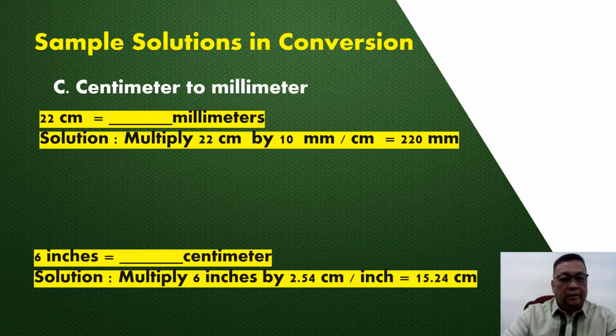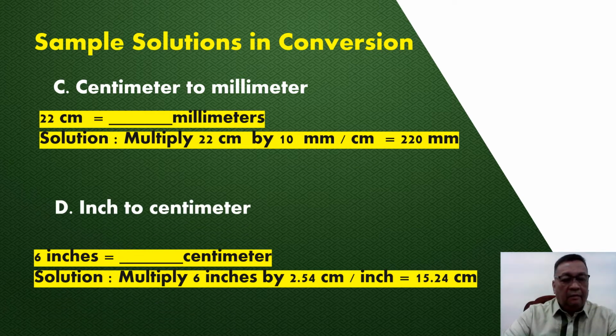Letter C. Centimeter to millimeter. 22 centimeter is equivalent to how many millimeters? Solution: multiply 22 centimeter by 10 millimeter is equivalent to 220 millimeter. Letter D. Inch to centimeter. 6 inches is equivalent to how many centimeter? Solution: multiply 6 inches by 2.54 centimeter is equivalent to 15.24 centimeter.